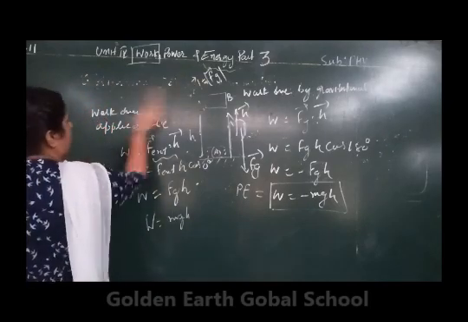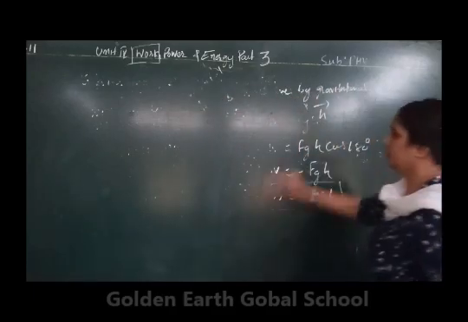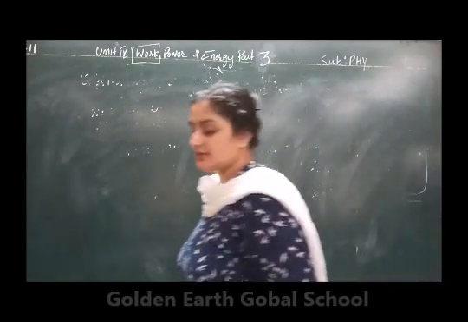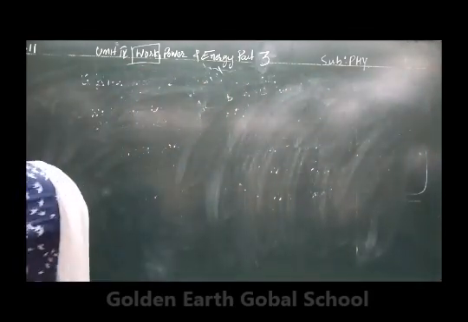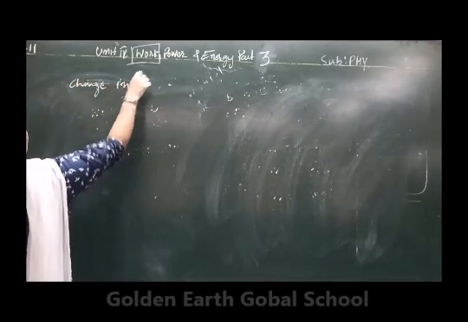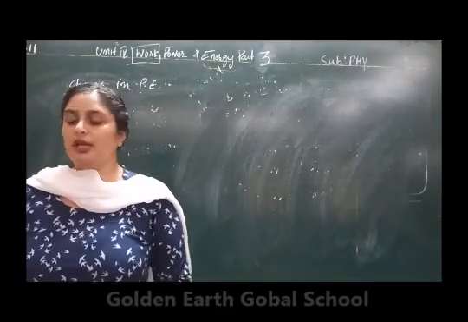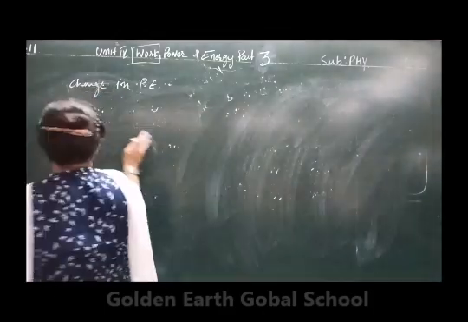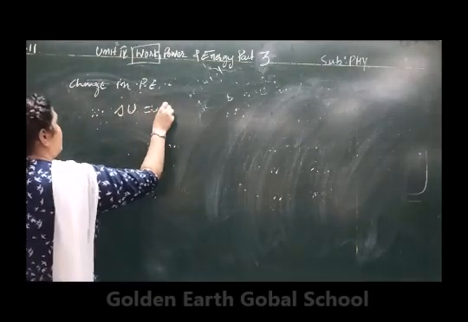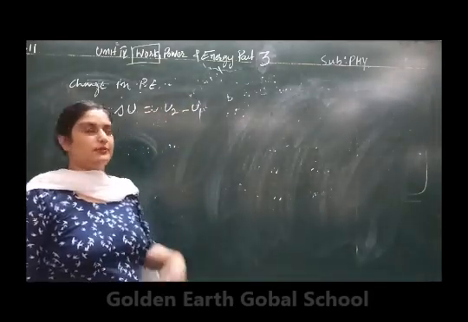Now next we are going to find the change in the potential energy. Next topic is the change in gravitational potential energy. Change in potential energy, which potential energy? Gravitational potential energy, and that is given by delta U, that is U2 minus U1, final minus initial.